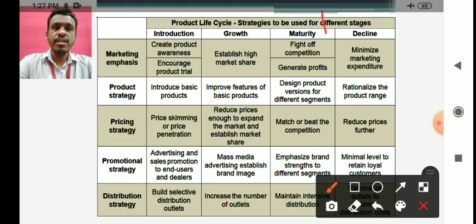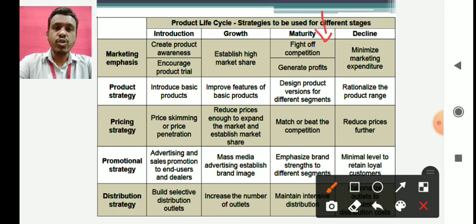The third stage we are talking about is the maturity stage. In maturity stage, the main marketing emphasis is to fight competition. Now remember, in growth stage you have competition, but in growth stage you have only a limited number of competitors, or maybe no competitors at all. That is why your sales are increasing at an exponential rate. But in maturity stage, your competitors have come in, and there is a lot of competition. There is cutthroat competition.